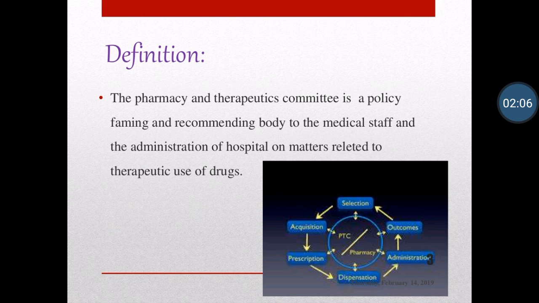Outcome means the result of the overall function of the PTC, the pharmacy therapeutic committee. The outcome should be that the patient gets relief from the drug and can go home. That is very important for the pharmacy therapeutic committee.